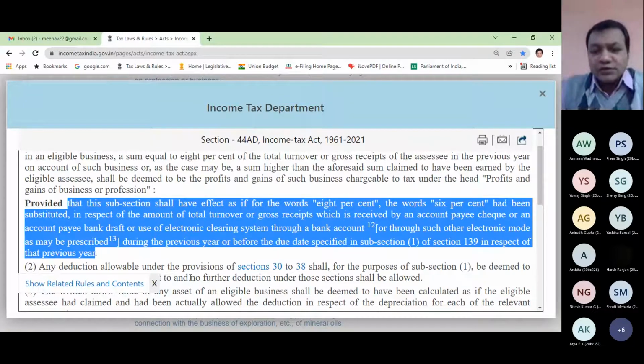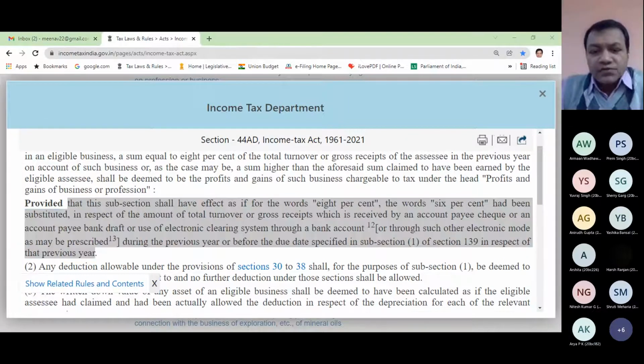Please raise your hand if you have understood this language. It is not tough. You have to start now coming into the habit of reading from the act, and not only the Income Tax Act, whenever you study any legal document. Please raise your hand if the point is clear.